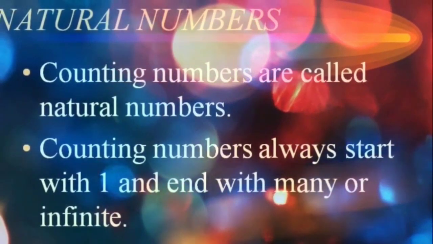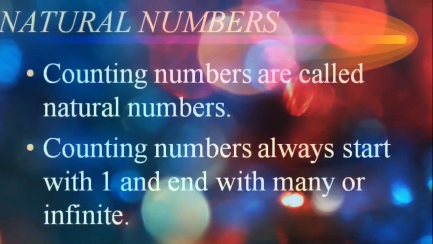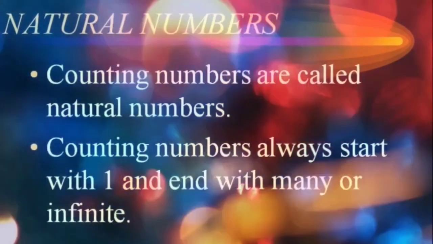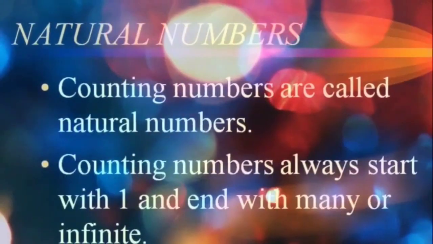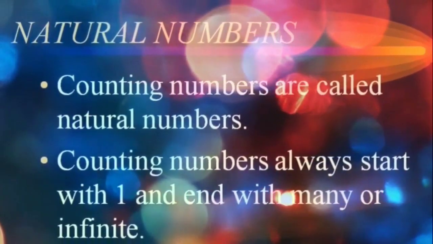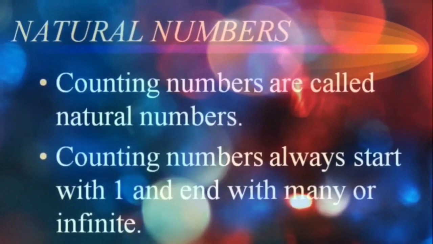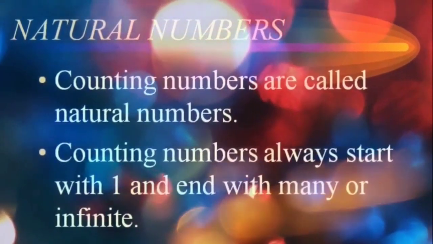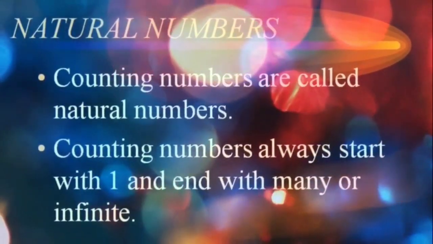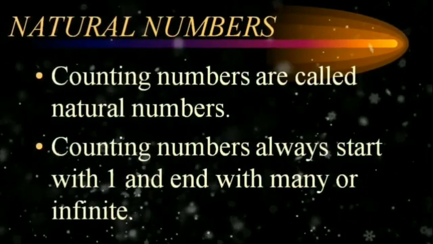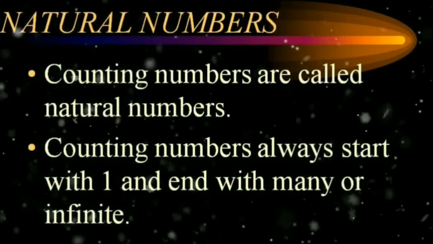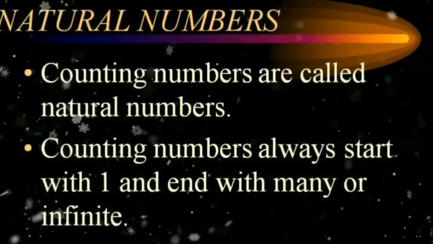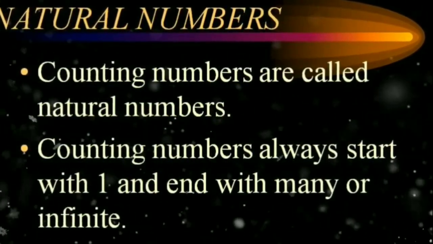The first type of the number system is the natural number. Counting numbers are called natural numbers. Students, if I say count the marbles, count the number of friends, count the number of bags, count the number of shoes, then how are you counting? Start with one only, no? That's why 1 is the smallest natural number, and the largest natural number is what?